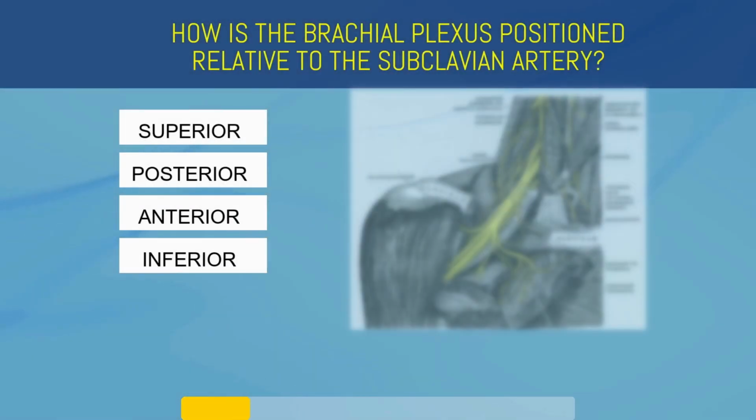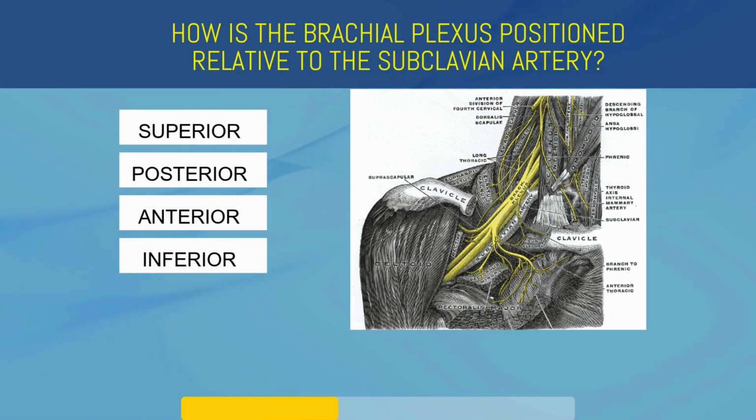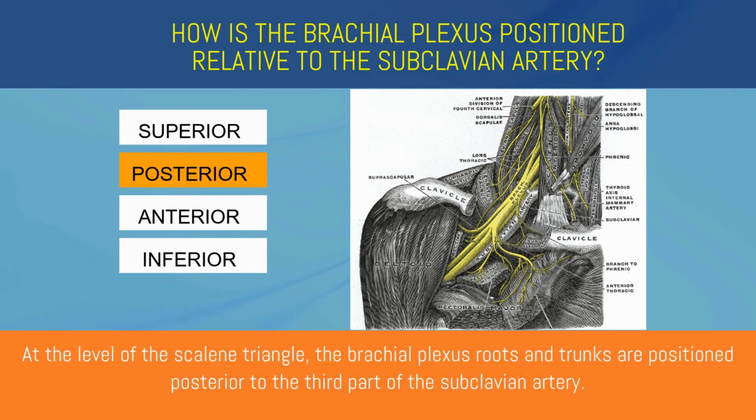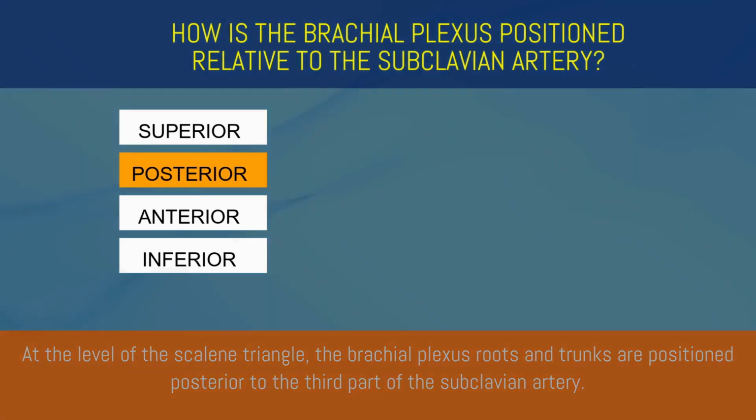How is the brachial plexus positioned relative to the subclavian artery? Superior, posterior, anterior, or inferior? Posterior. At the level of the scalene triangle, the brachial plexus roots and trunks are positioned posterior to the third part of the subclavian artery.